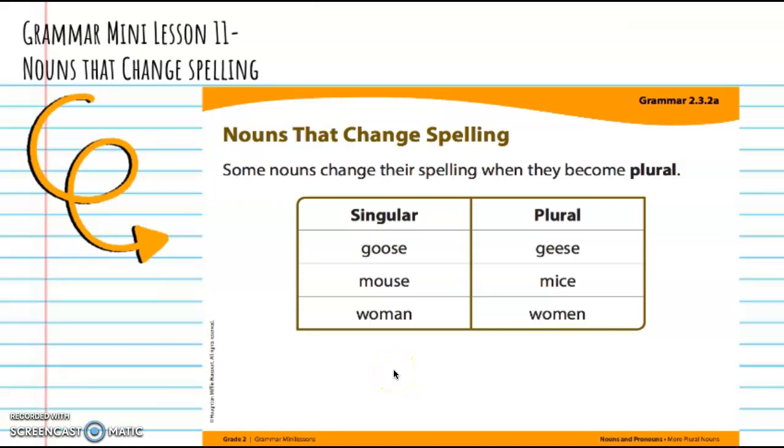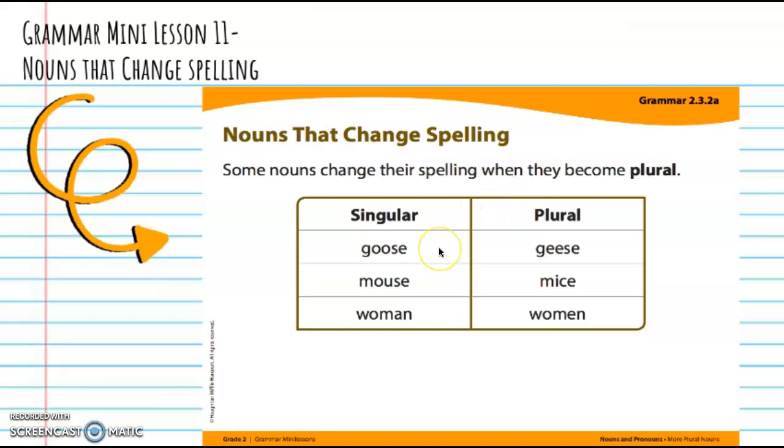Now let's take a look at nouns that change spelling. Some nouns change their spelling when they become plural. Let's take a look at the examples below. On the left-hand side, we have singular nouns, and on the right-hand side, we have the plural nouns.